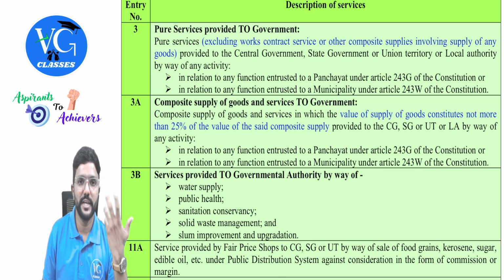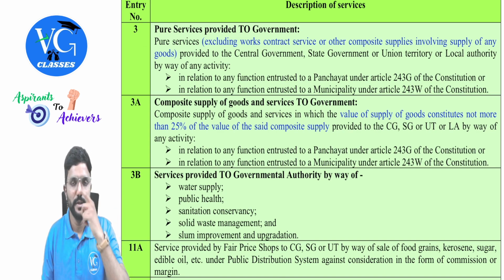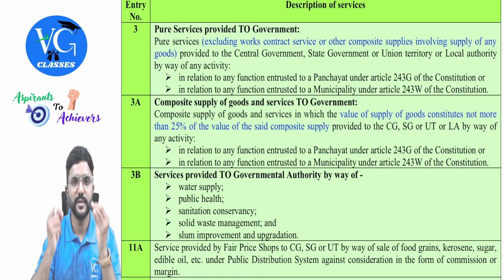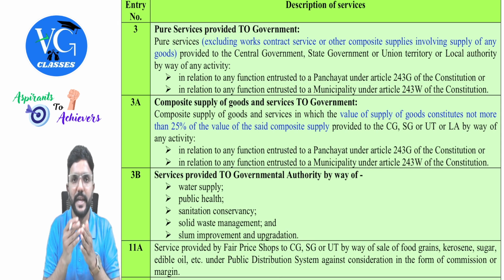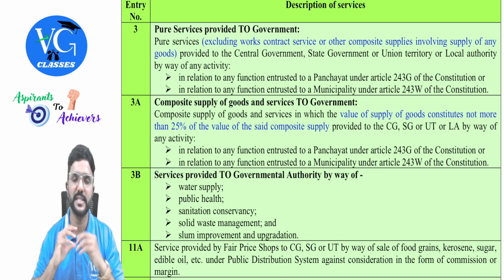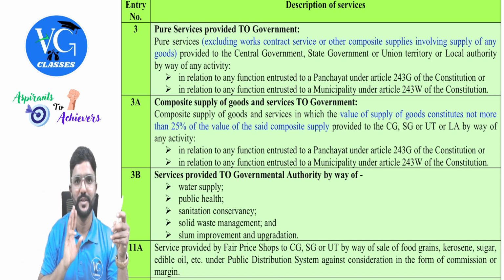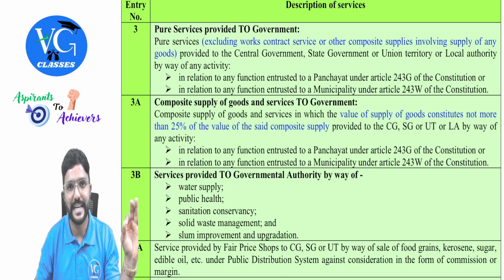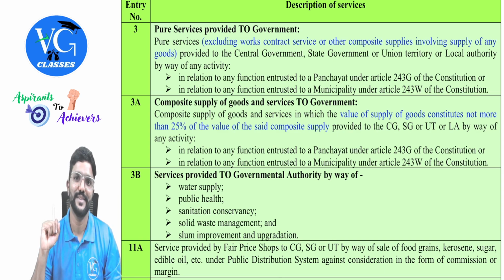Okay. So assume government has given me a contract to provide services to them or to the public on behalf of government. So I am providing services along with goods. Totally I am charging, assume to the government, 10 lakh rupees. I need to give a breakup, as service along with goods is there. Assume for services I am charging 7 lakh, for goods I am charging 3 lakh. 3 lakh out of 10 lakh is for goods, 30%, which is more than 25%. It is fully taxable. Entire 10 lakh will be taxable, people. Not only 3 lakh, entire 10 lakh will be taxable.